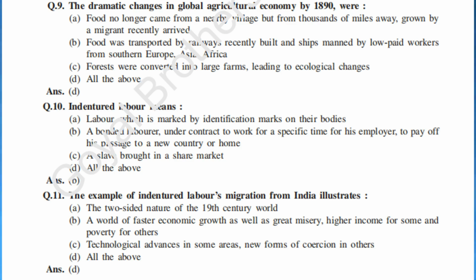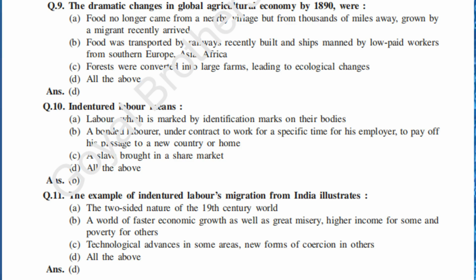Q.10. Indentured labor means A. Labor which is marked by identification marks on their bodies. B. A bonded laborer, under contract to work for a specific time for his employer, to pay off his passage to a new country or home. C. A slave brought in a share market. D. All the above. Ans. B.